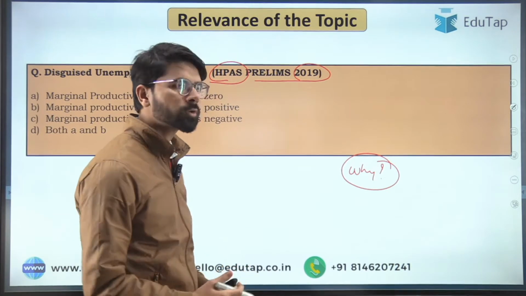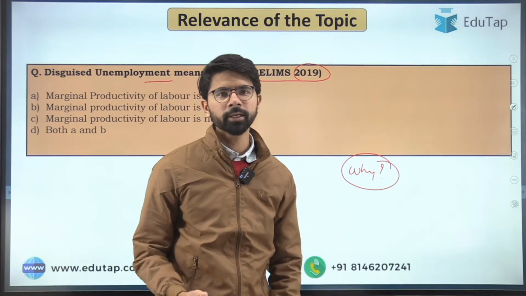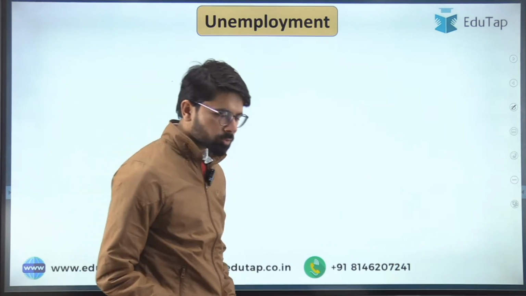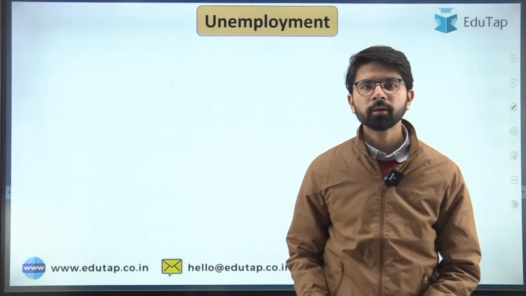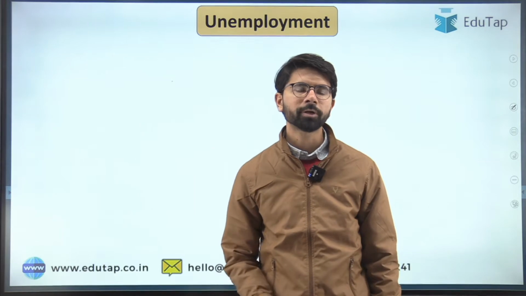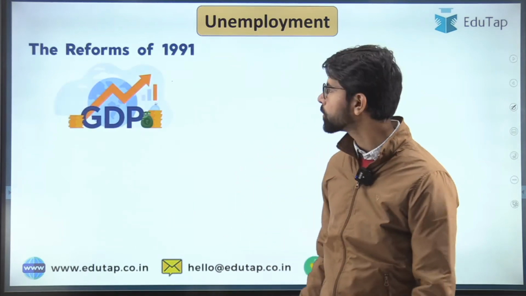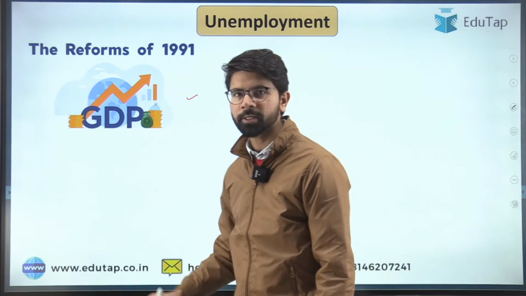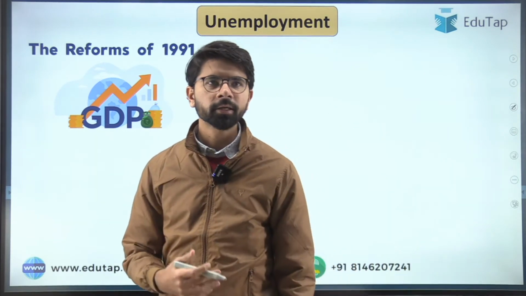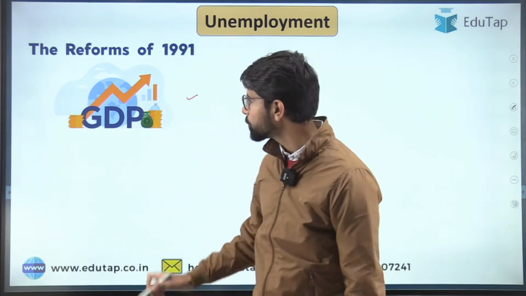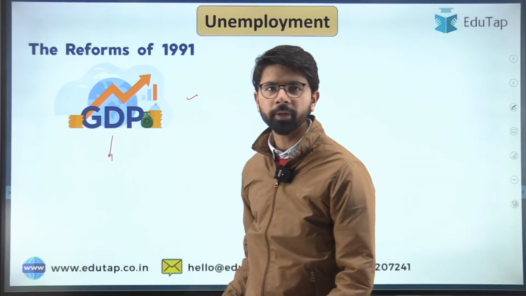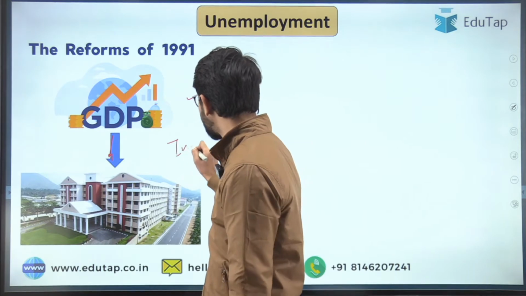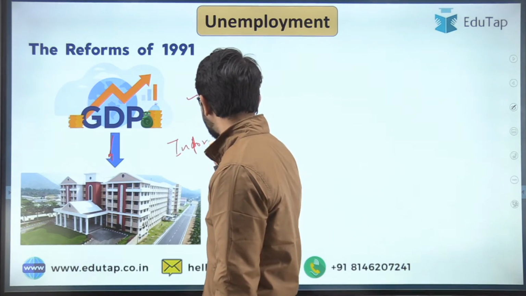So having understood the relevance or the reason why we are proceeding ahead with this session, now let's try to understand unemployment. Before proceeding ahead, we need to get the context in which we are talking. As we all know, in 1991, the government of India had come up with LPG reforms, that is the liberalization, privatization and globalization reforms, which led to the boom in the IT revolution, that is the information technology boom.